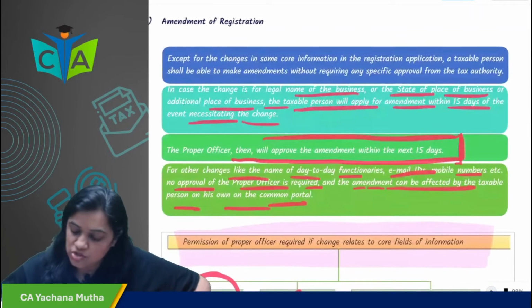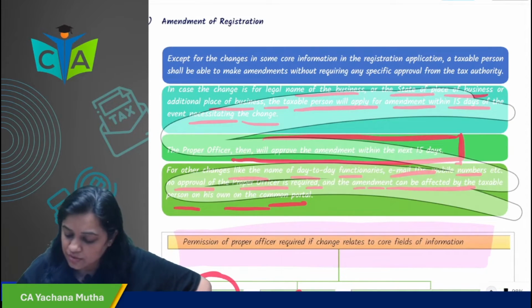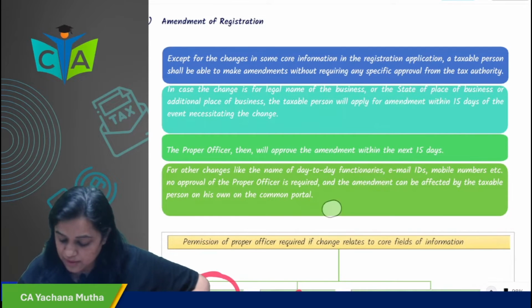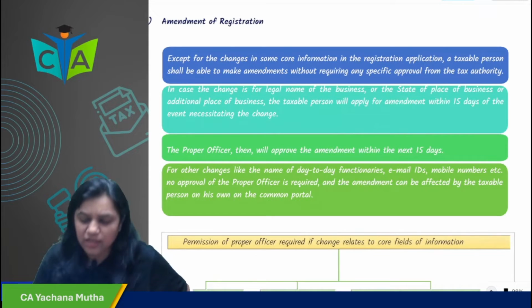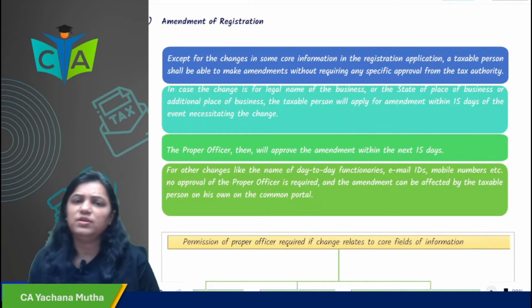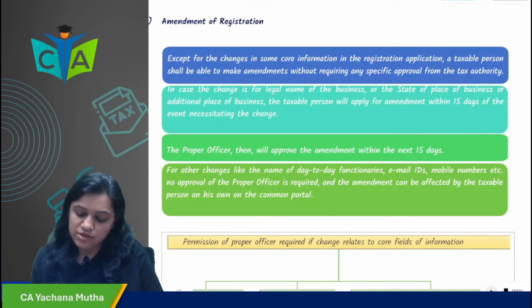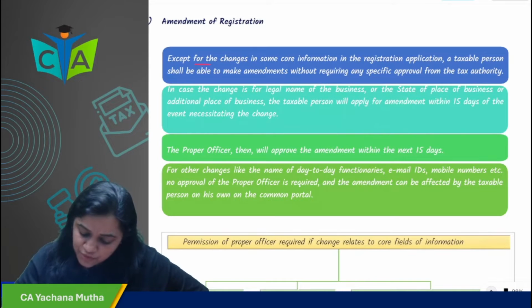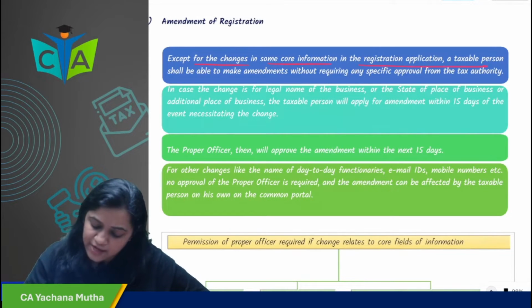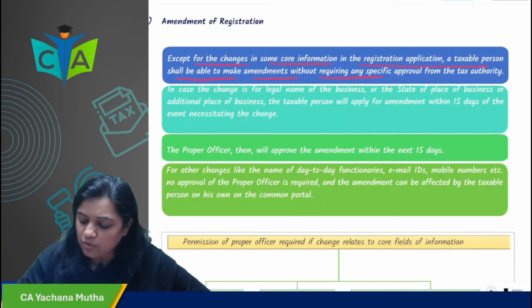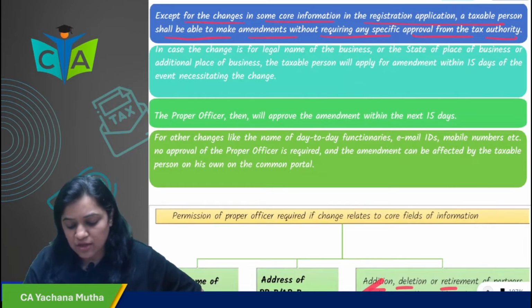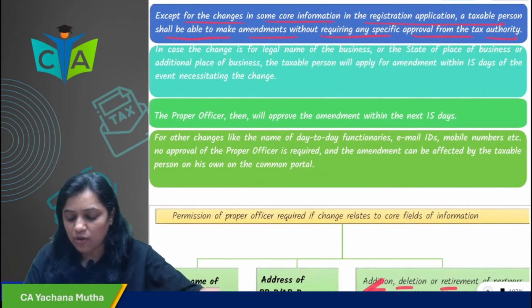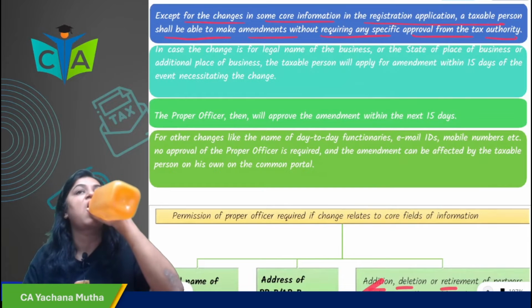Now, amendment of registration. Can your registration be amended? Yes, very well, your registration can be amended. There are amendments with respect to core fields and also non-core fields, like email address and mobile number. These are all non-core fields and are updated immediately. Officer interference is not required in this. Except for changing some core field in the registration, a taxable person will be able to make amendments without requiring specific approval from the tax authority. So in case of non-core fields, amendment can be done without specific approval from the tax authority.